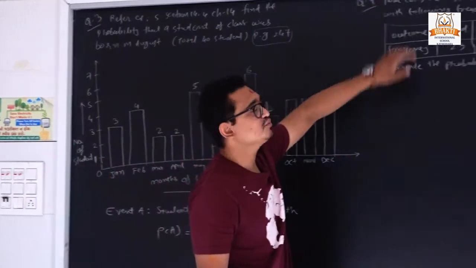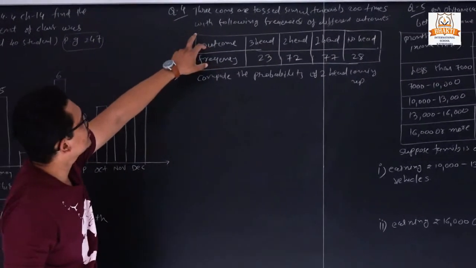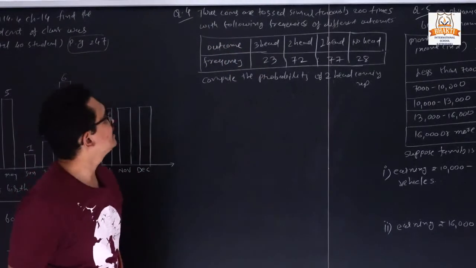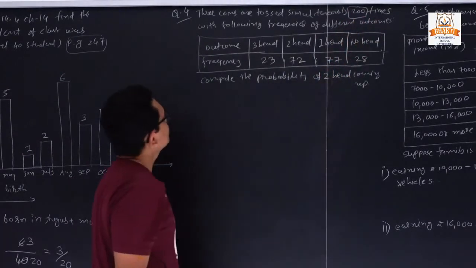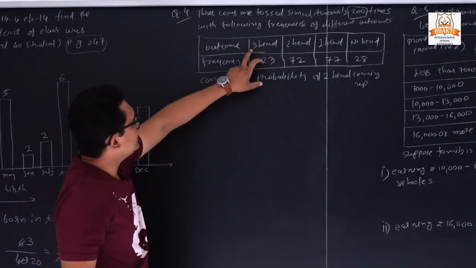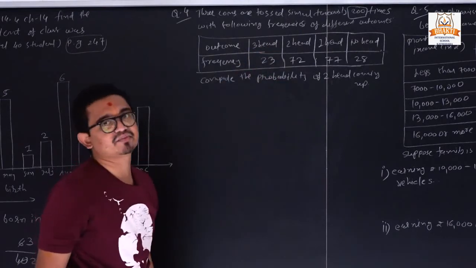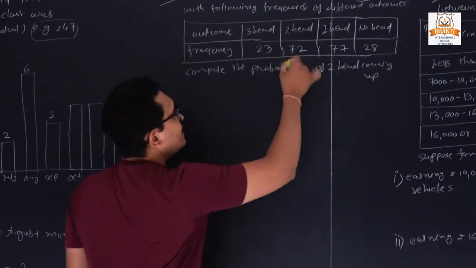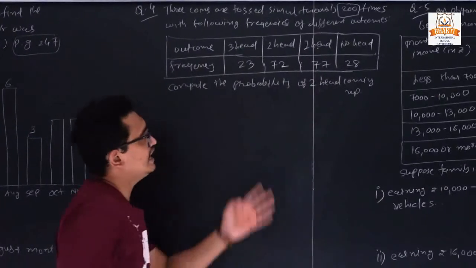Now question 4. Three coins are tossed simultaneously 200 times with the following frequency. We are tossing the coin a total of 200 times. So out of 200, 23 are the occasions in which we get 3 heads. Then there are 72 occasions in which we get 2 heads and 1 tail. Then 1 head and 2 tails, like that.